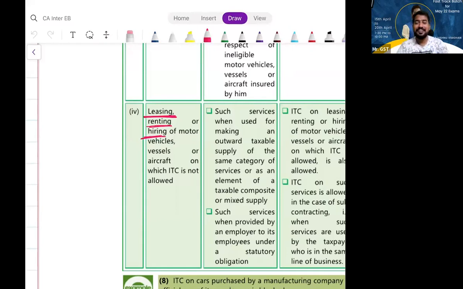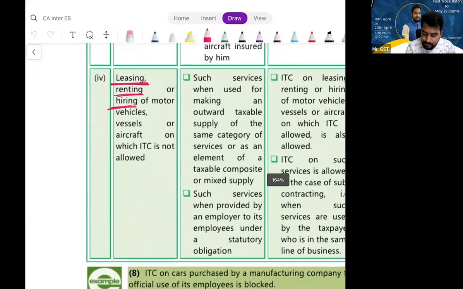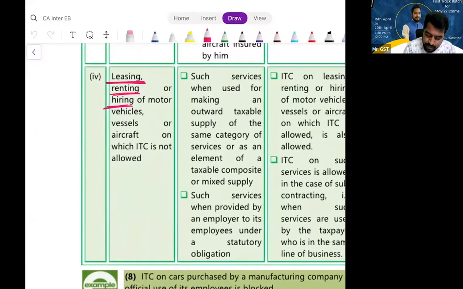The point is, when you provide a service or some goods, you will add GST when it fits within the meaning of supply. Here I am leasing, renting or hiring an aircraft, which is obviously a supply. So GST is applicable. I am charging GST from the other political party. They cannot take ITC because this is an ineligible conveyance. Clear? Shall we proceed? But there are exceptions here. What are the exceptions? What is exception number 1 here, my dear friends?